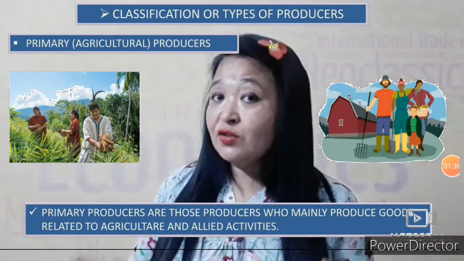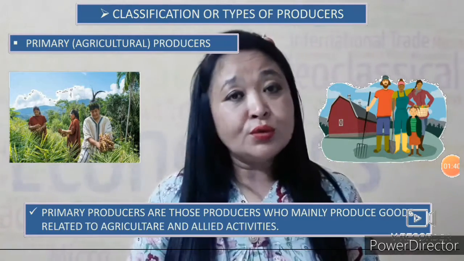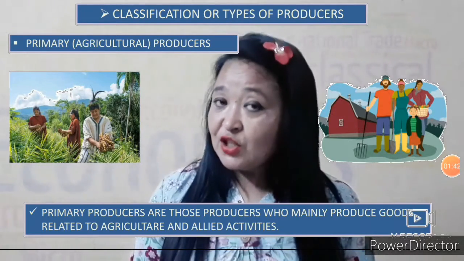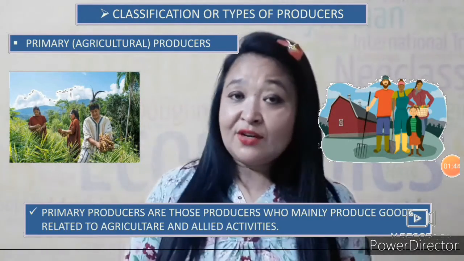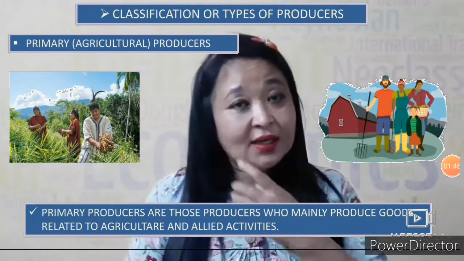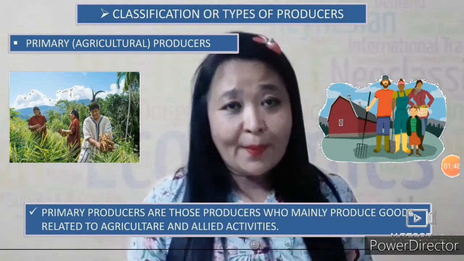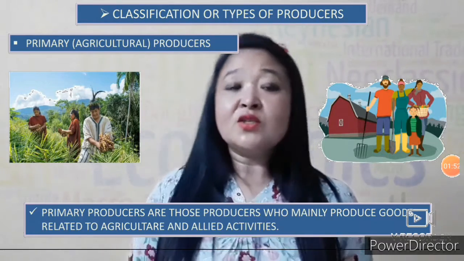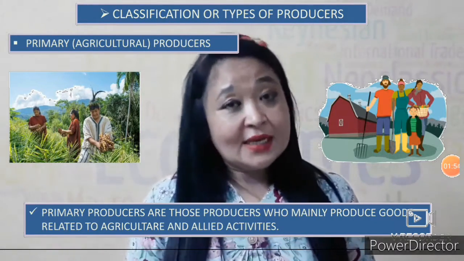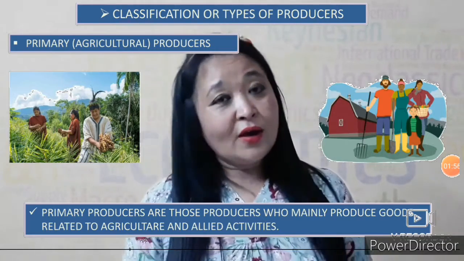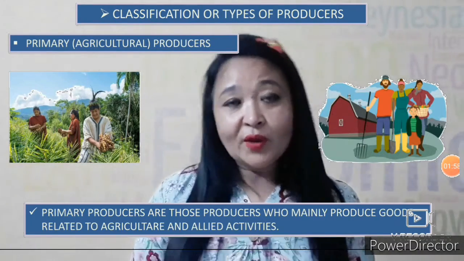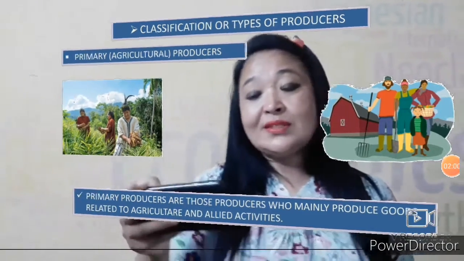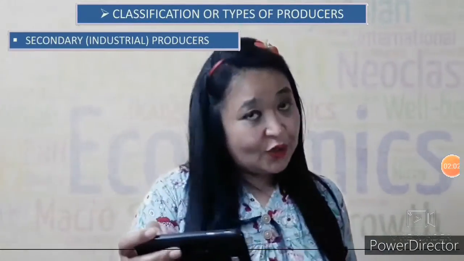So they usually produce what? Food, crops, vegetables, fruits, etc. They are also engaged in activities like poultry farming, animal husbandry, fishery, etc. So the goods produced by the primary sector are also known as primary goods.